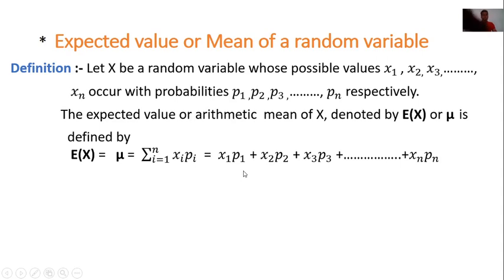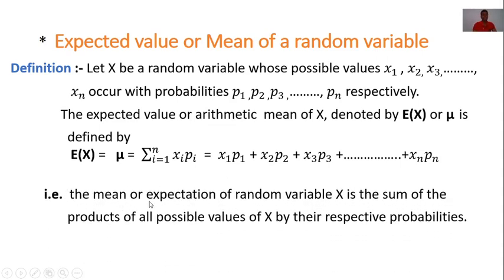In other words, we can say the mean or expectation of a random variable x is the sum of the product of all possible values of x by their respective probabilities.